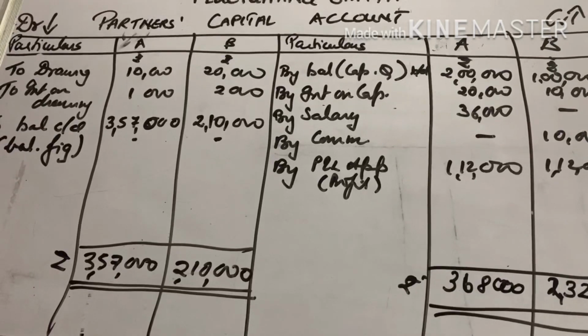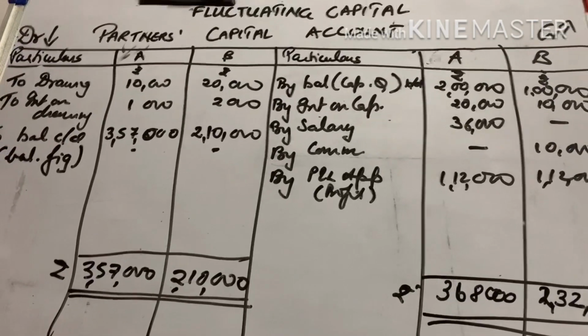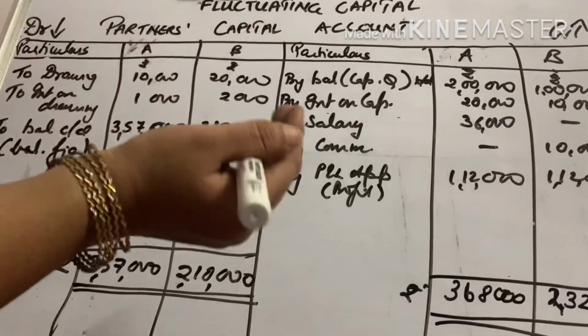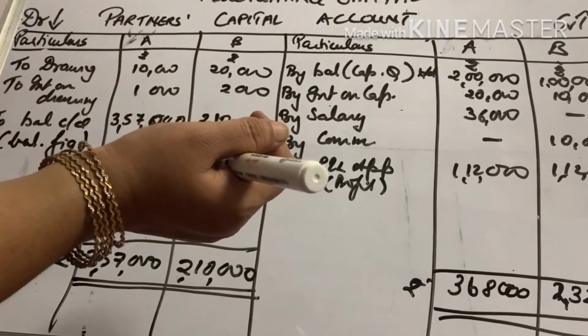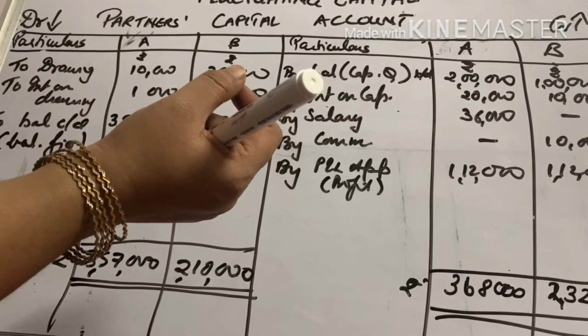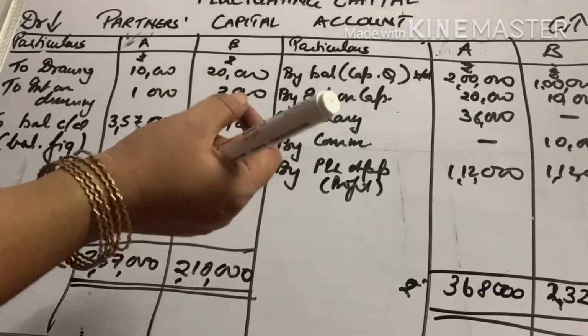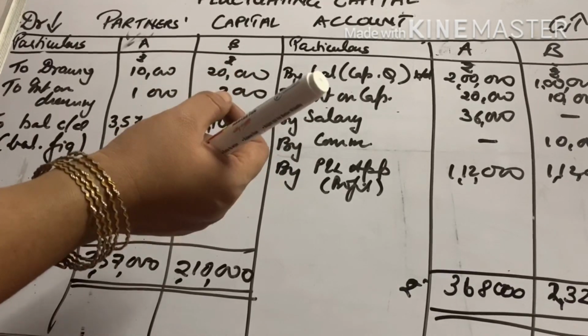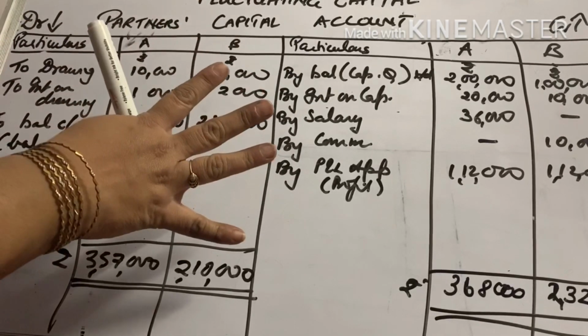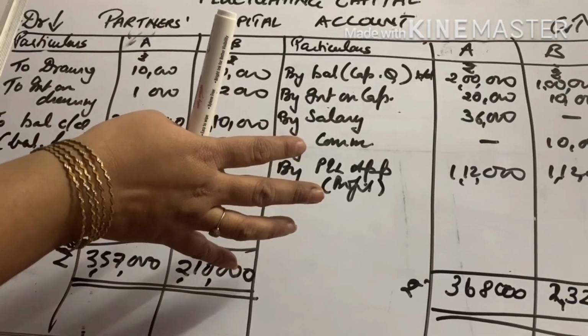I hope you understood. Tomorrow we'll do one more question with many more things which can be included in it, and we'll try to cope up with the format also, so you understand the format a bit. First we'll start with P&L appropriation, then partners' capital account.